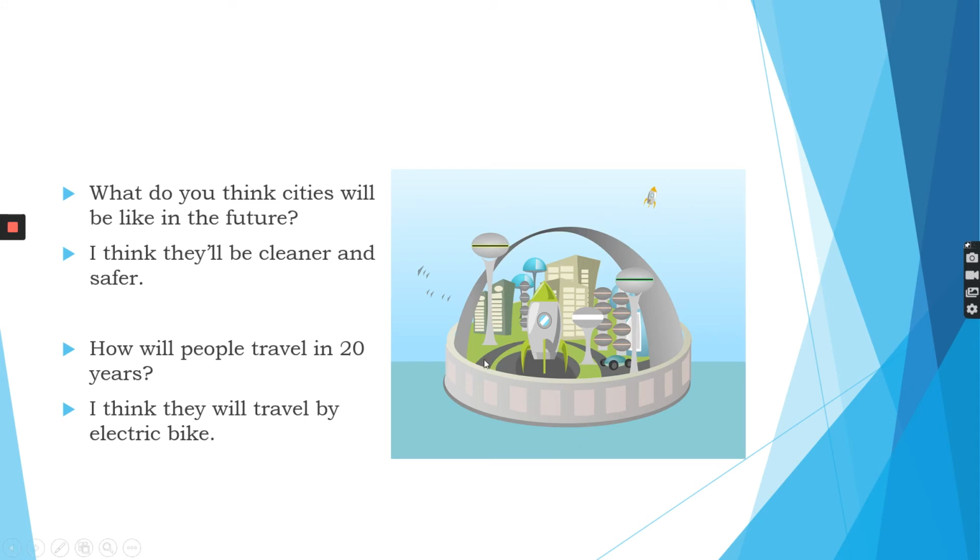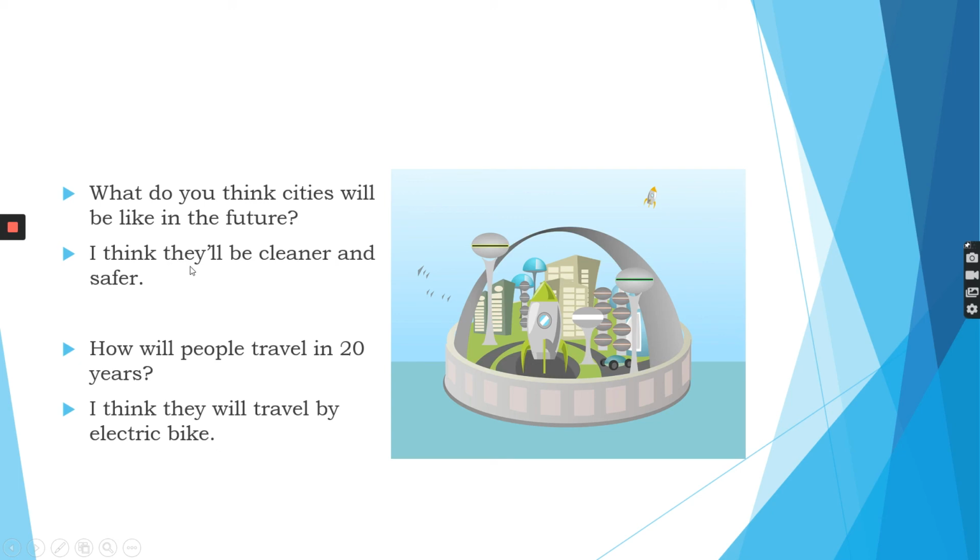Here we have a picture of cities, a city in the future. And someone is asking, what do you think cities will be like in the future? The answer, I think they'll be cleaner and safer. How will people travel in 20 years? I think they will travel by electric bike.